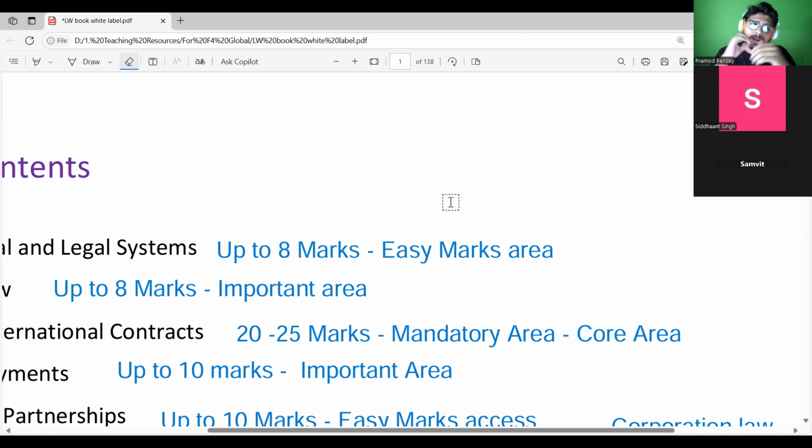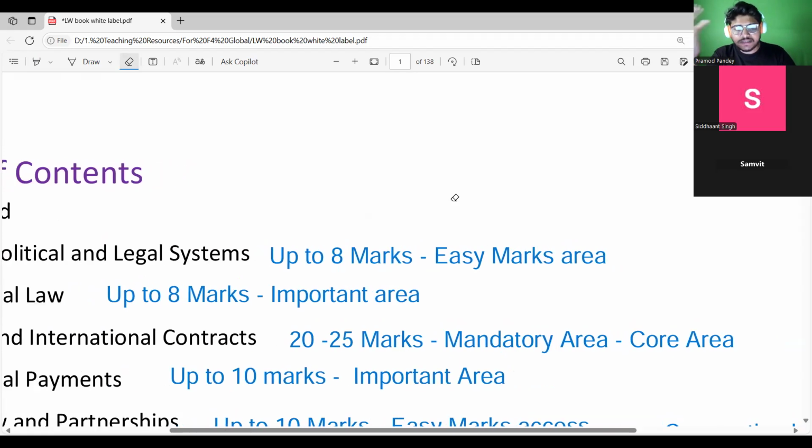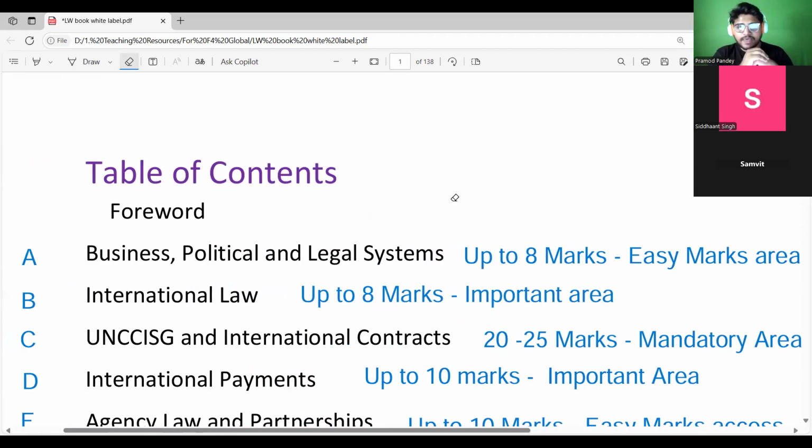And when I say the global variant, there you will have a discussion about what is happening at the global level. The topics you can see by yourself are international contract, international law, international payment. What is the methodology of making international payment? What are the international contracts? What is international law itself?